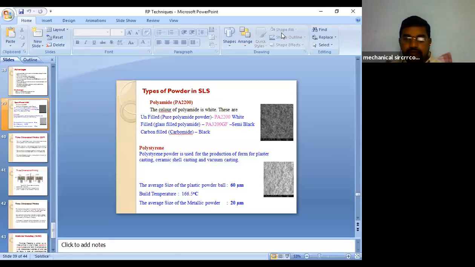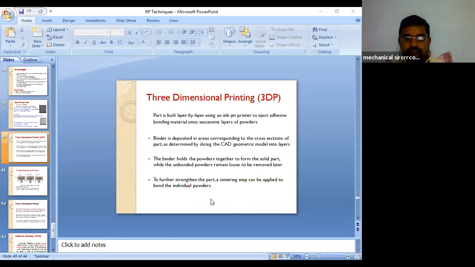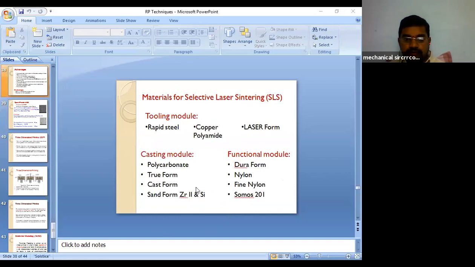So far we have seen both the basic process and the high capacity. Nowadays they have given the comparison also. They have shown only the build chamber, the process where the component is actually developing, that particular cavity they have shown exactly. So purely this is powder based.